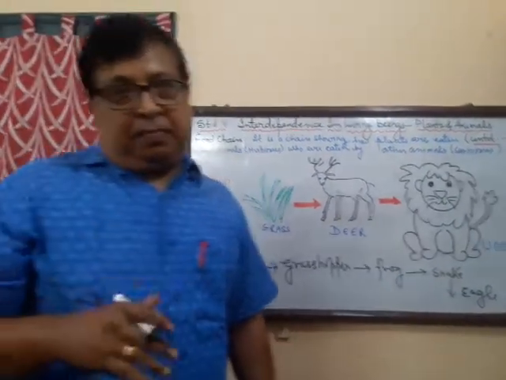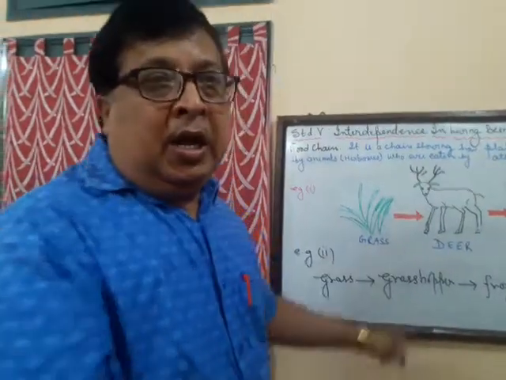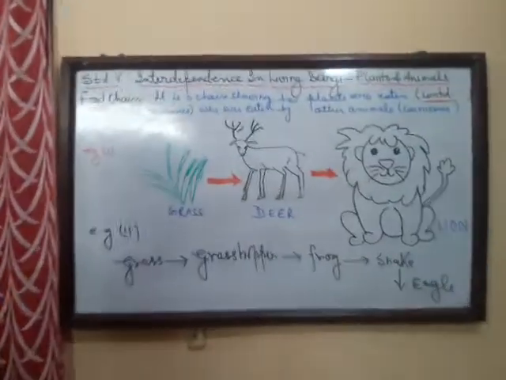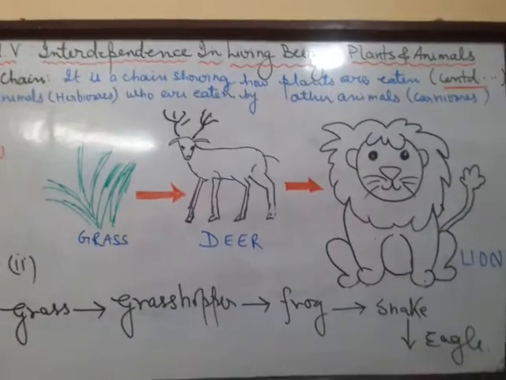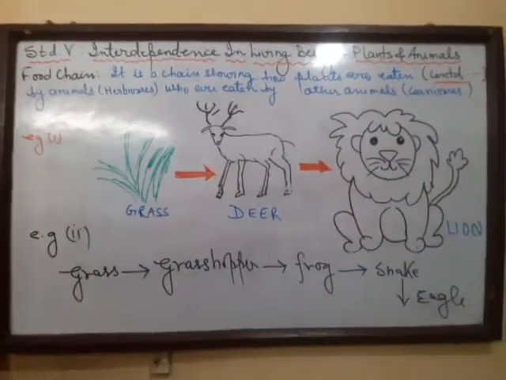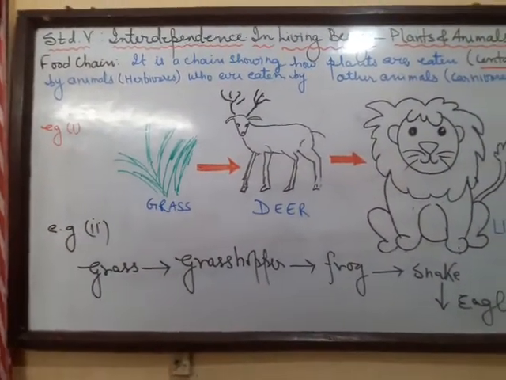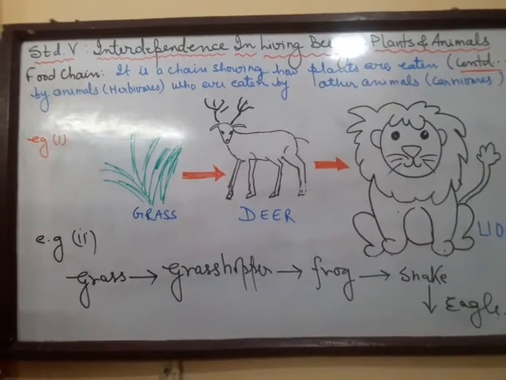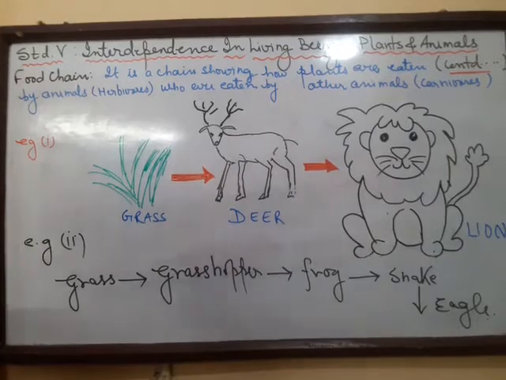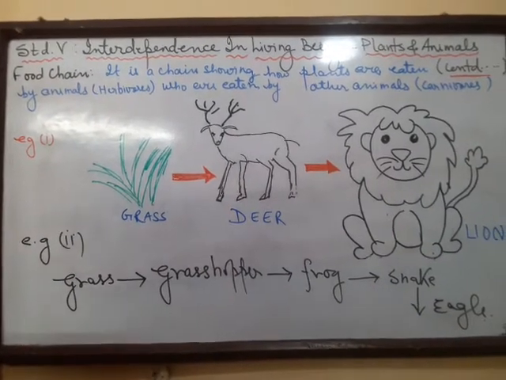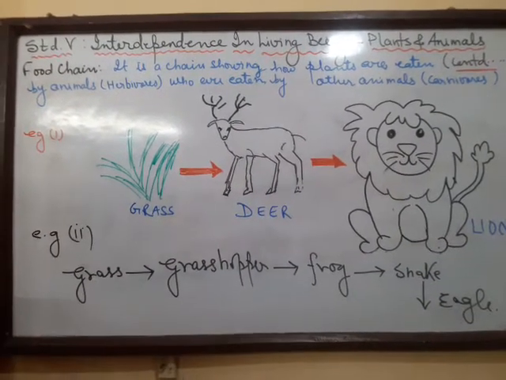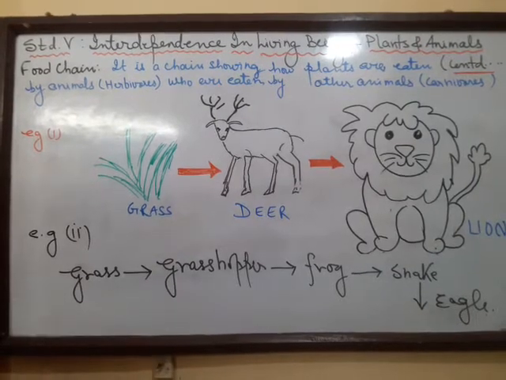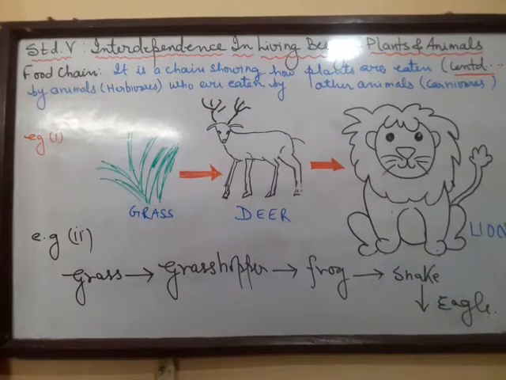If I have to sum up this food chain, I would say that it is a flow of energy. It is a chart showing how energy in the form of food, of course, when we eat, we get food only, passes from one category of animals to another category of animals. So this is about the food chain.